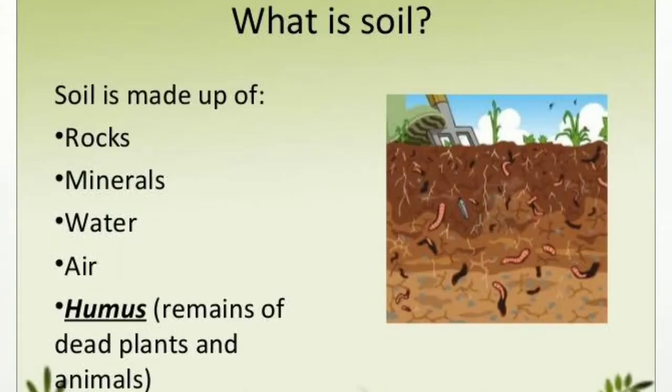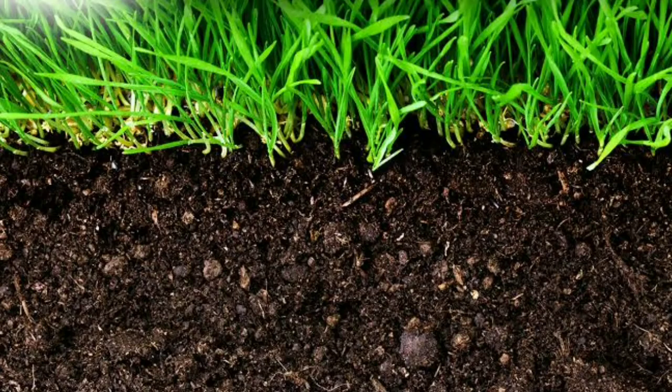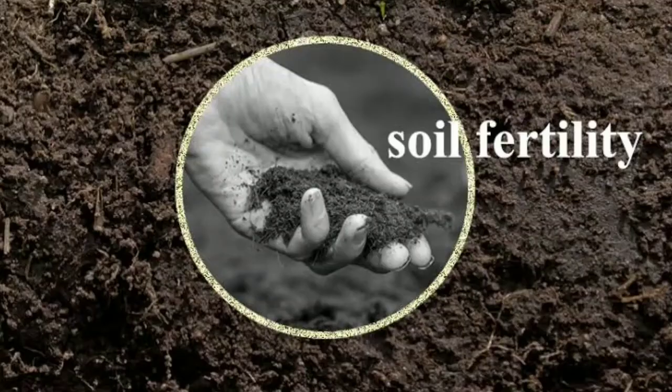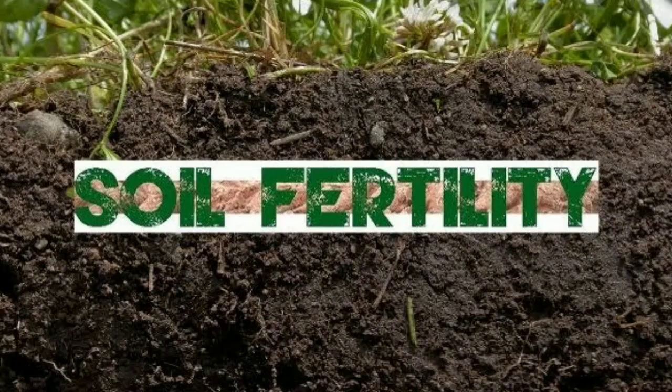Soil is basically a thin layer of rough or coarse substances which is covering the surface of the earth. You might have seen the land around you. The brown substance which you can see on the ground, that is soil. Soil is very closely related to the land. We can say that the quality of soil decides the fertility of land. How much fertile the soil is, that much productive will be the land. As we have discussed, the fertility of land depends on soil.